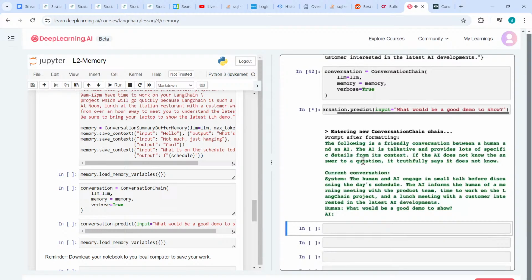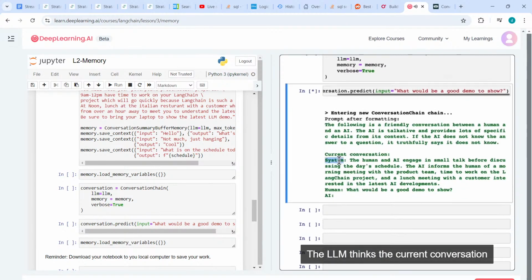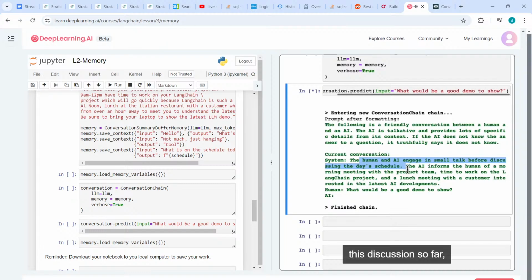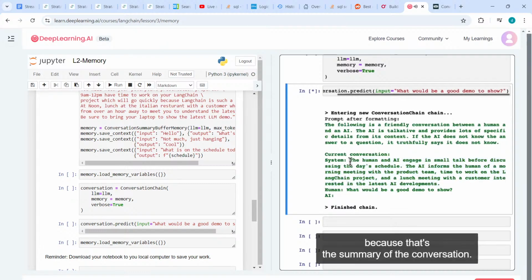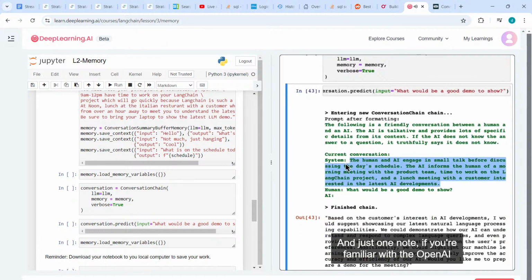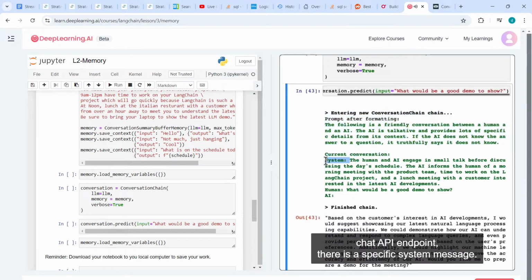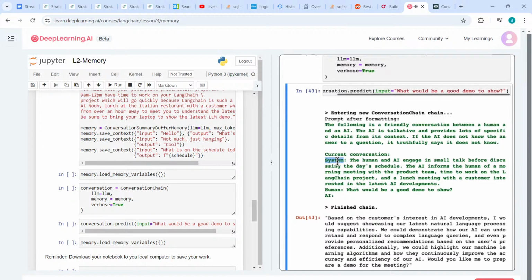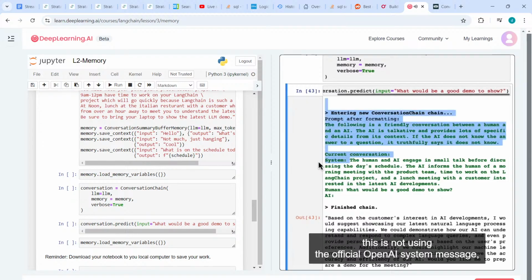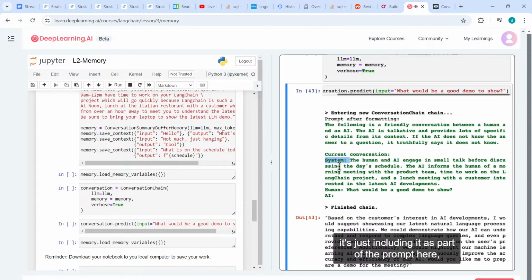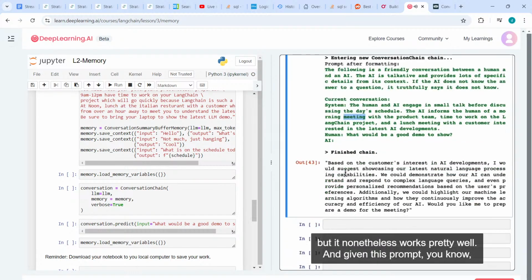I said verbose equals true, so here's the prompt. The LLM thinks the current conversation has had this discussion so far, because that's the summary of the conversation. And just one note, if you're familiar with the OpenAI chat API endpoint, there is a specific system message. In this example, this is not using the official OpenAI system message. It's just including it as part of the prompt here, but it nonetheless works pretty well.